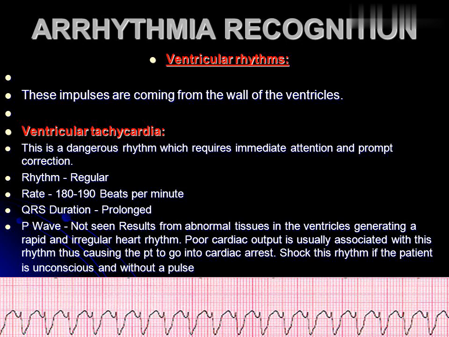QRS duration, prolonged. P wave, not seen. This results from abnormal tissue in the ventricles generating a rapid and irregular heart rhythm. Poor cardiac output is usually associated with this rhythm, thus causing the patient to go into cardiac arrest. Shock this rhythm if the patient is unconscious and without a pulse.